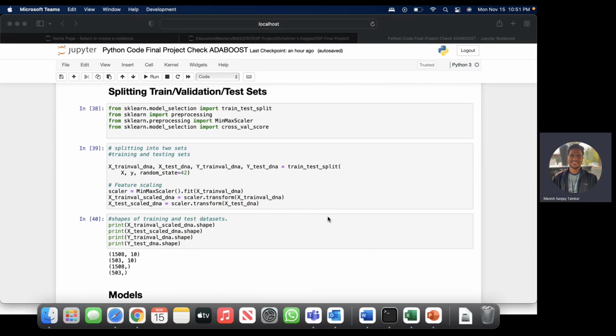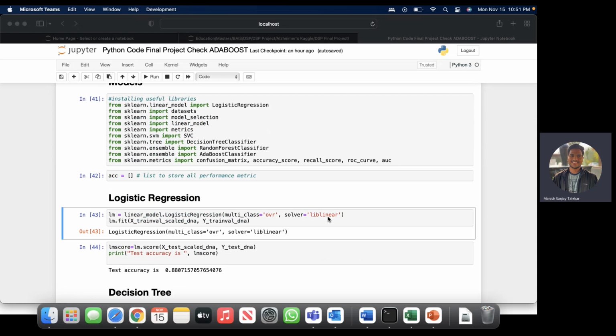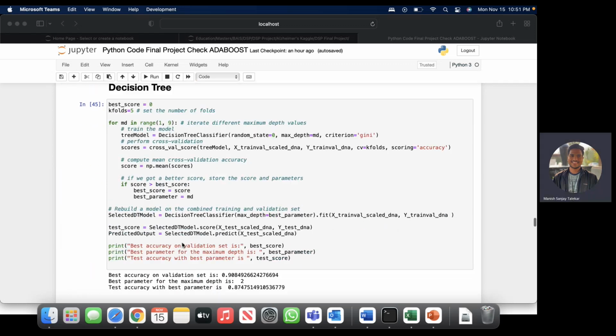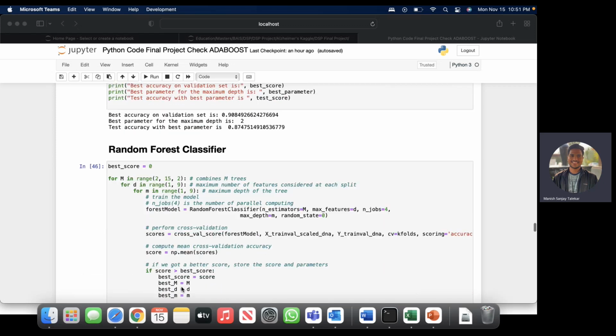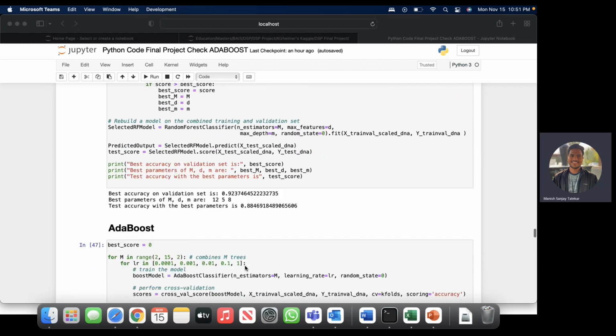After dividing the dataset into train, test, and validation, we ran our dataset through different kinds of models to see which model gives the highest accuracy. We started with logistic regression for the multi-class classification, and it gave us a test accuracy of 88.7%. After that, we got the accuracy with decision tree. We used a depth of 2 in the decision tree, where we got an accuracy of 87.47%. With random forest, we got 88% accuracy.